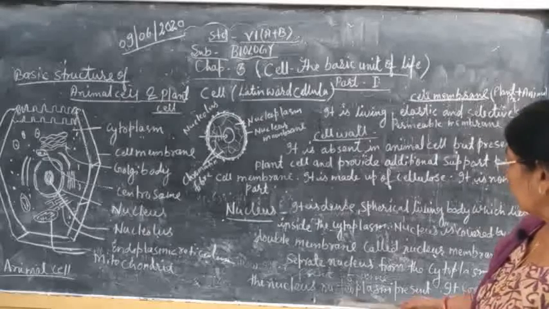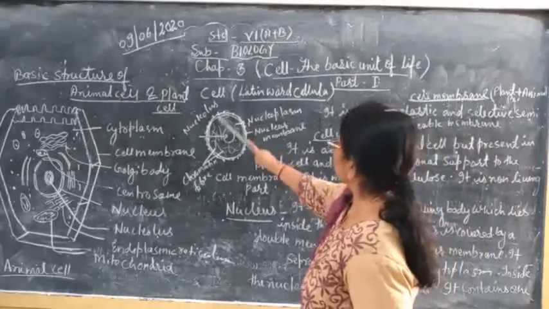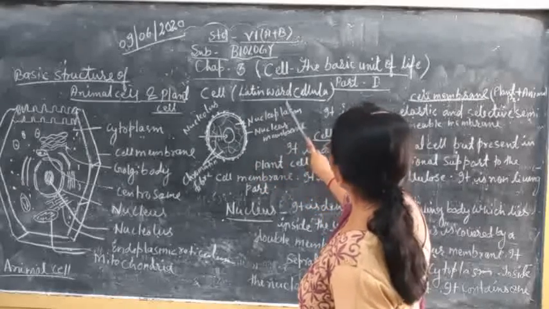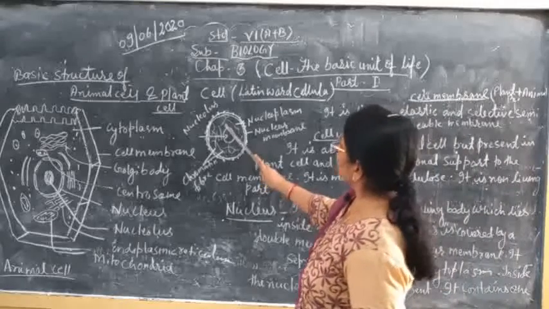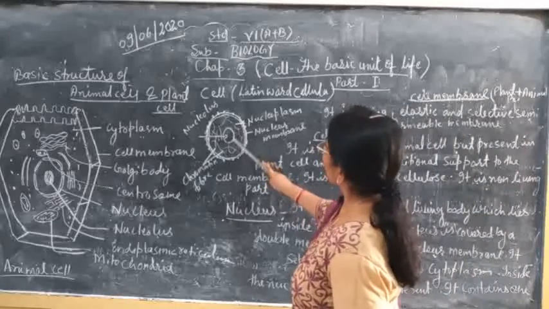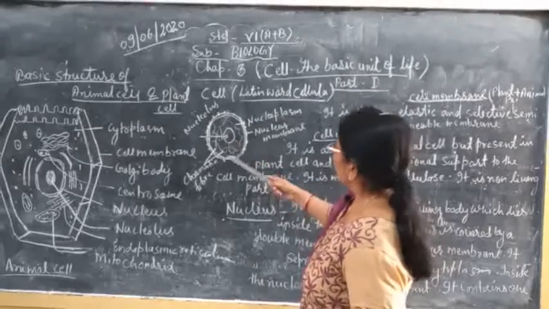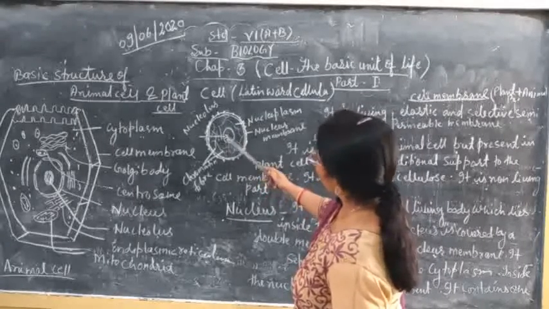Inside the nucleus, nucleoplasm is present. It contains one or two nucleoli. Inside the nucleus, a chromatin network is present.